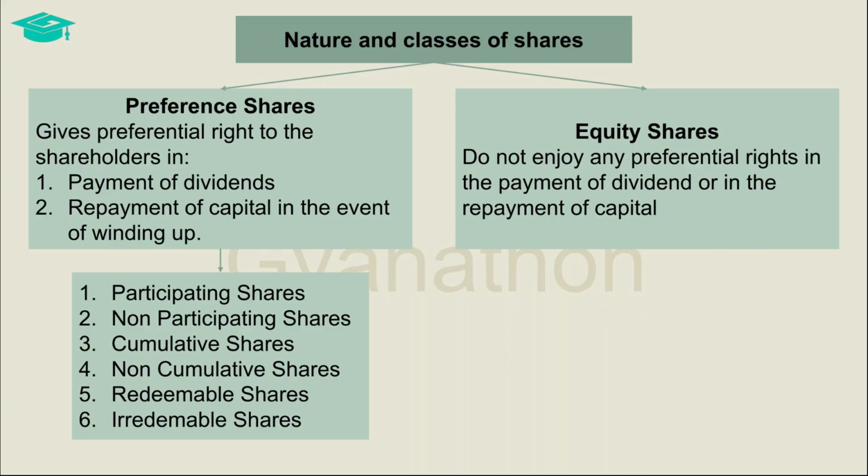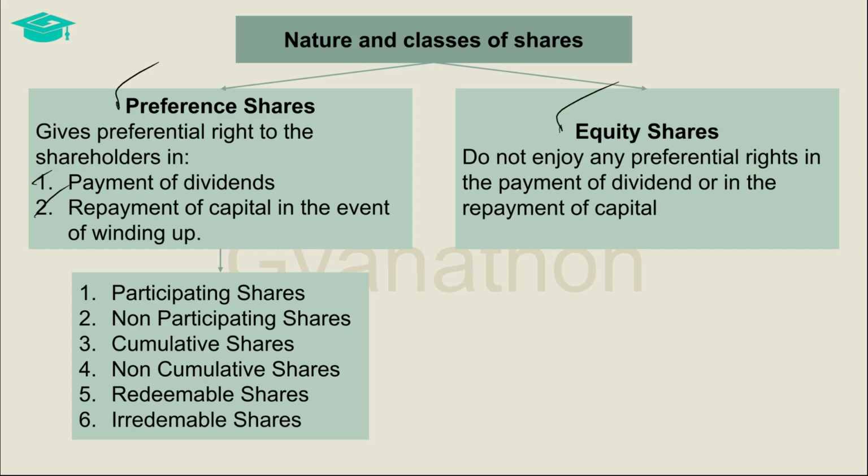Here we can see the two types of classes of shares. One type is the preference shares and the other type is the equity shares. Preference shares are those shares that give a preferential right to the shareholders of the preference shares at the time of payment of dividends and repayment of capital at the time of winding up of the company.